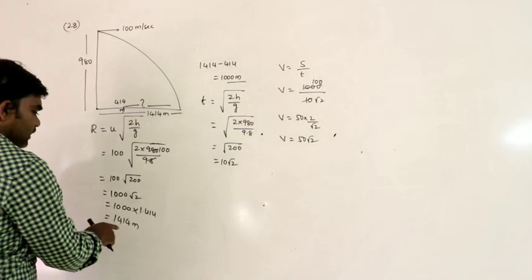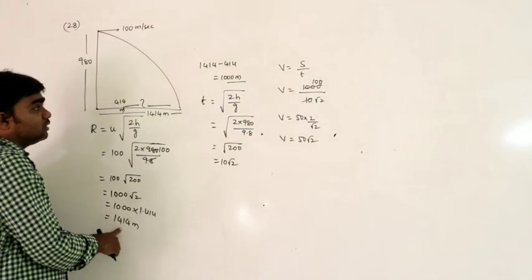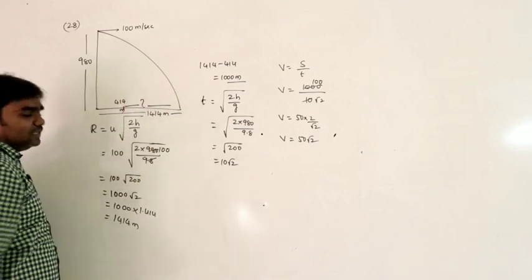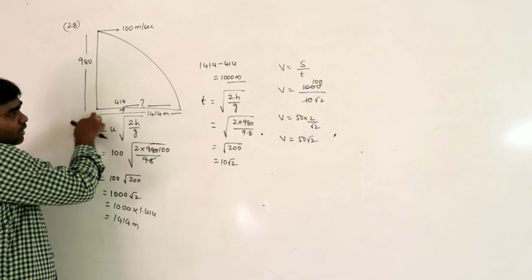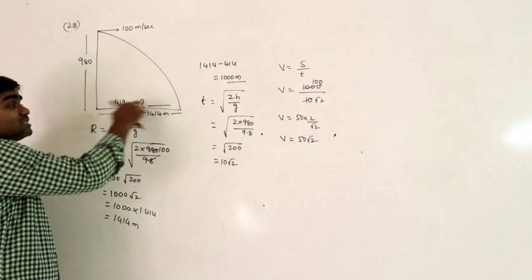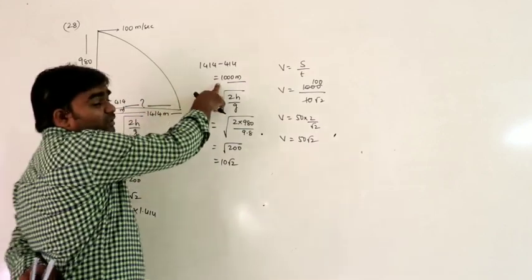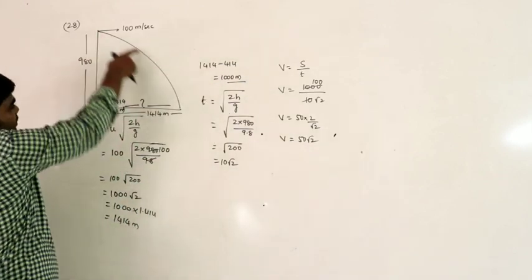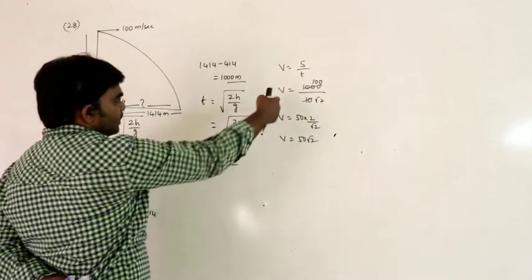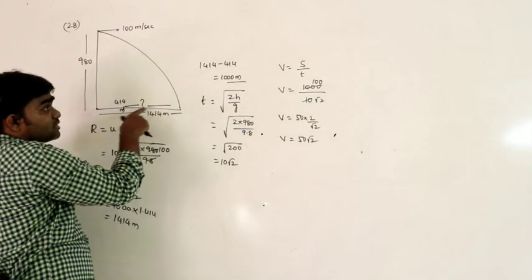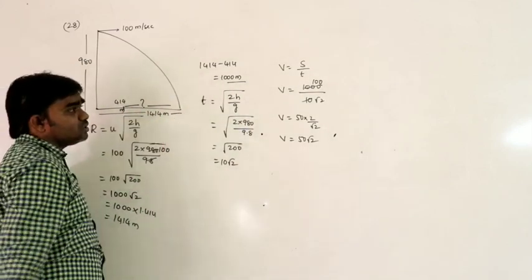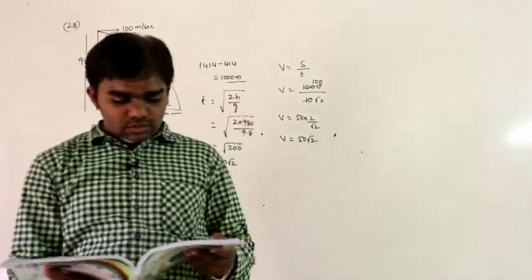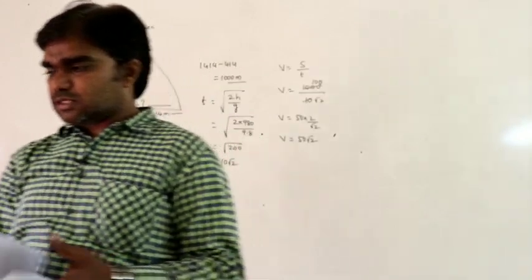See here, first we calculated the range, 1414. But given that the person is at a distance of 414 meters ahead of the dropping point, the person is already at this position. What is the remaining distance the person has to travel? 1000 meters. So what is the time taken by the packet to reach the ground? 10 root 2. With what velocity can the person travel the distance of 1000 meters? 50 root 2. So that's all. So this is about problems based on horizontal projectile.